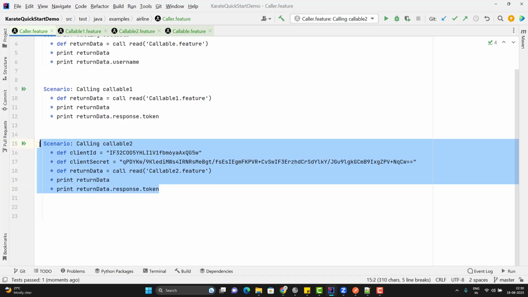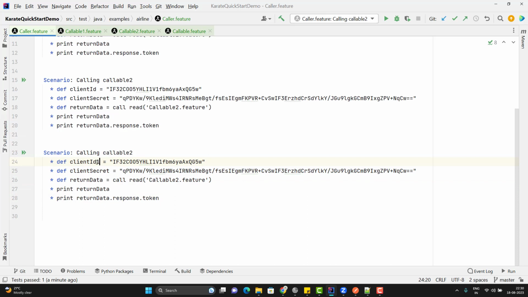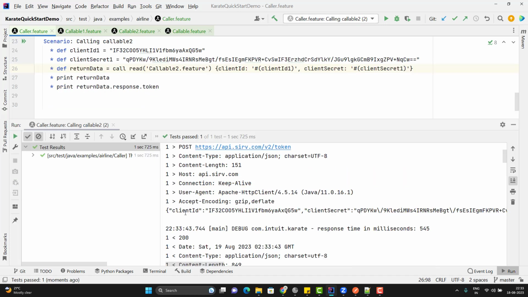I will duplicate this scenario, and here I will use client ID 1, client secret 1. So to pass the arguments, we need to use the JSON object, and key will be the same whatever we have used in my callable feature file. Since client ID value is held by client ID 1, so here I need to use quotes hash and then pass the actual variable name which is client ID 1. Same thing I need to repeat for client secret. Let me run the scenario. So this time you can see it is reading my client ID and client secret value.